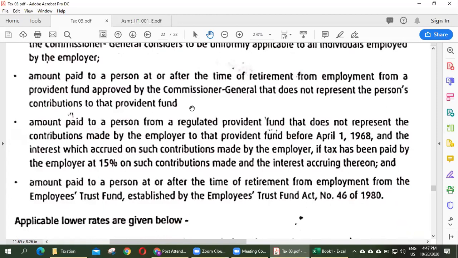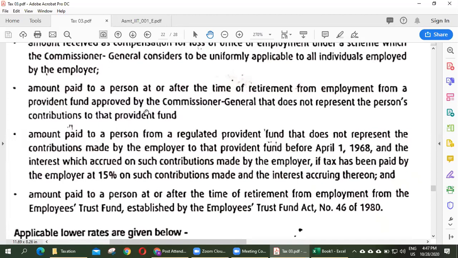An amount paid to a person at or after the time of retirement from employment from a provident fund approved by the Commissioner General that does not represent the person's contribution to the provident fund. So EPF, there are two things: employer contribution and employee contribution, right? Employer contribution is a benefit. He can withdraw it at the time of retirement. For that amount also, he should pay tax at a lower rate.